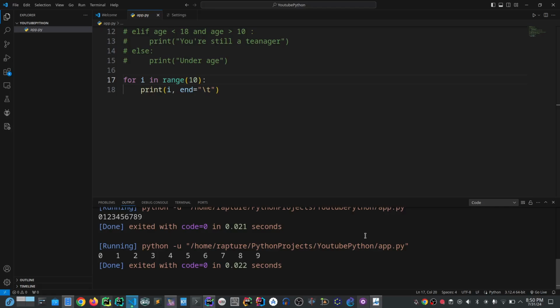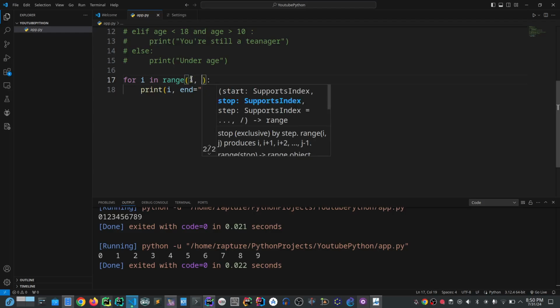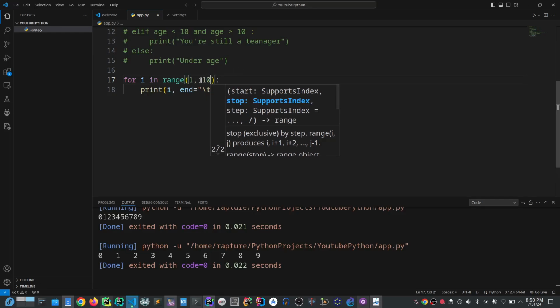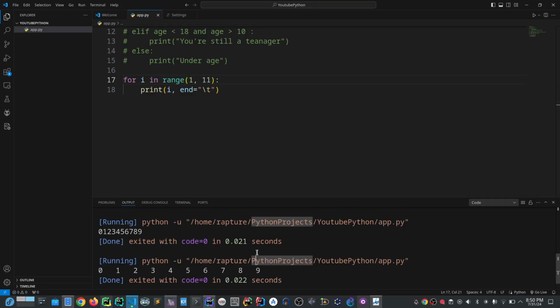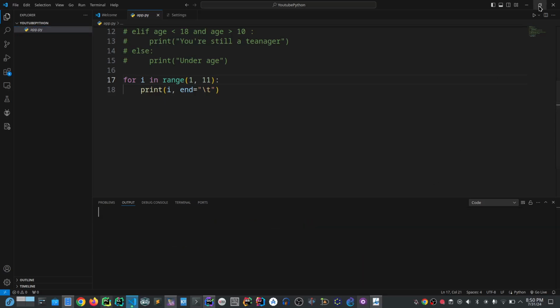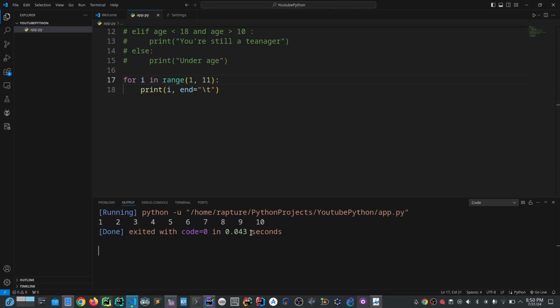But what if you also want it to start from 1 to 10, in the range of just normal numbers to the user? That means I just start here, 1, then 2. Can you see, my ending index will be 10. Start from 1 to 10, but it will not stop at 10. You have to put 11 here to make sure it stops at 10. Then we can run it. You see, from 1 to 10.